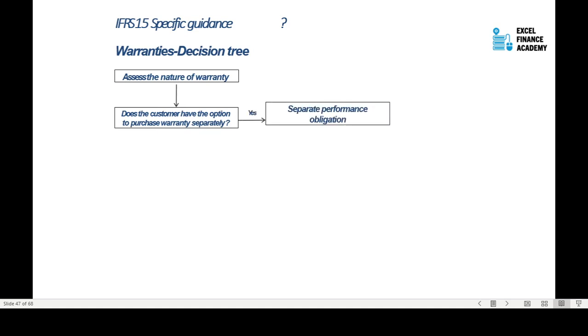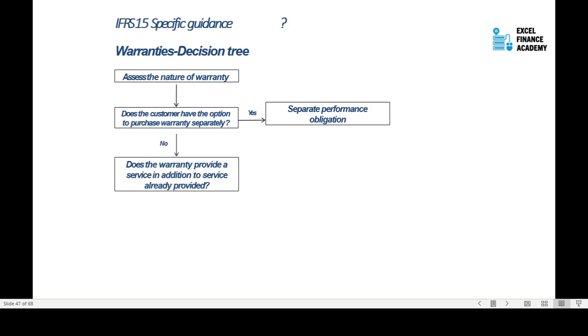When the company is selling the warranty as a separate performance obligation, then you will recognize the revenue separately, and the costs related to servicing the warranty separately as well. But if it's not, then it's a part of the same goods and services.